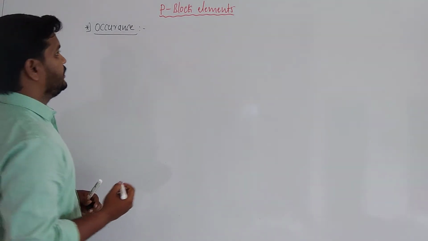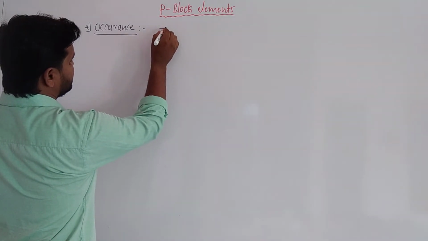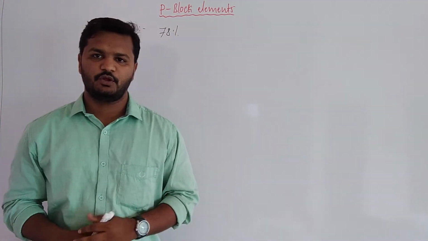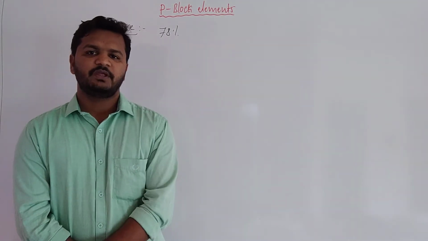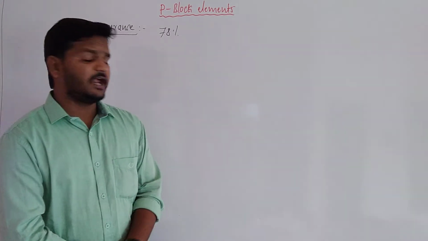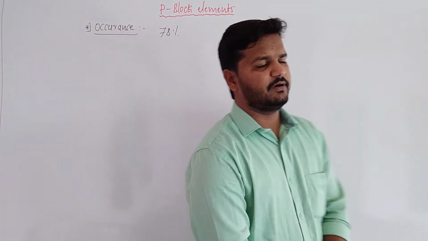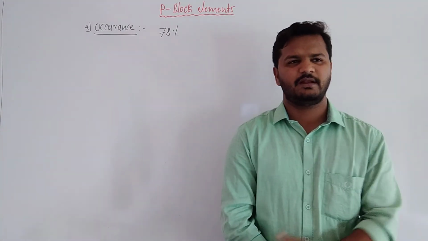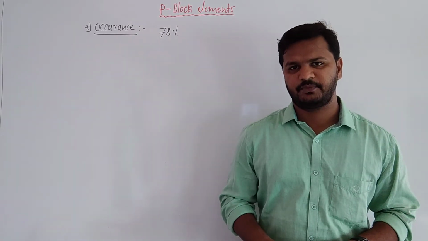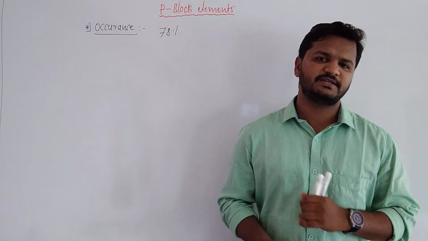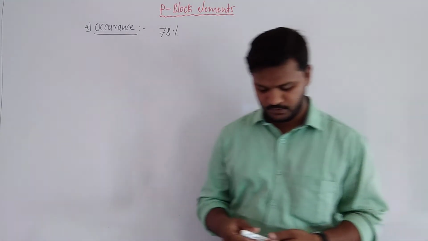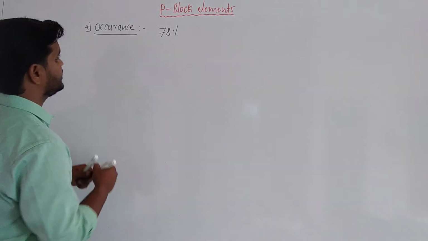So students, you might have known that 78% by volume of air is nitrogen in the earth's environment. Nitrogen also occurs in the form of Chile saltpeter, nothing but NaNO3, and Indian or Bengal saltpeter, that is KNO3. And nitrogen is also found in the form of protein in animals.